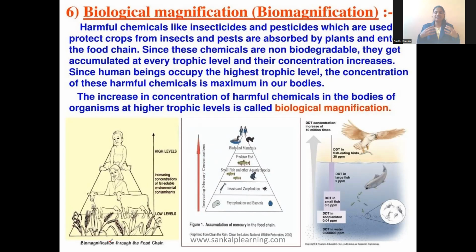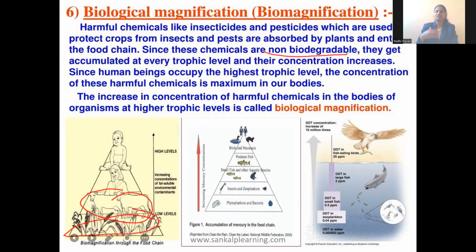So this increase in concentration of chemicals in the body of an organism at a higher trophic level is called biological magnification. See here, these are the producers. These are sprayed with pesticides or insecticides. Then these are eaten by the cow. In the cow, the chemicals will not be digested because they are non-biodegradable.